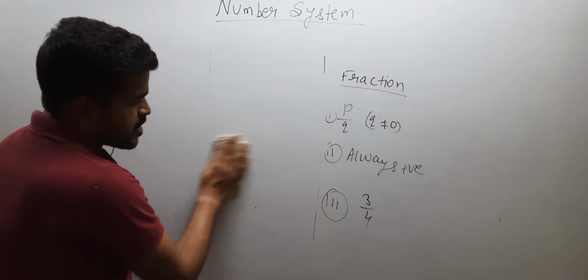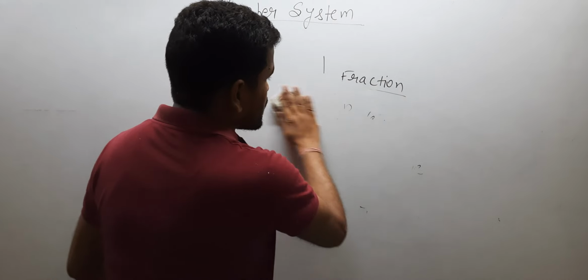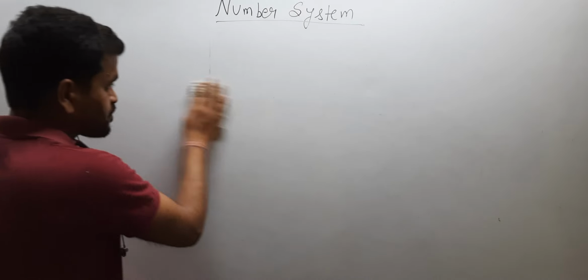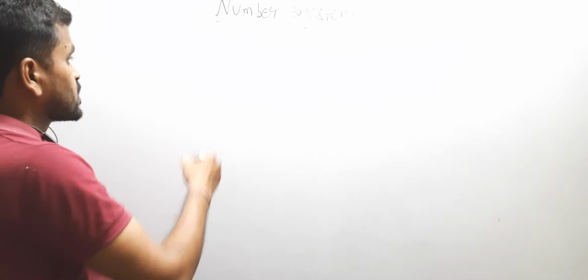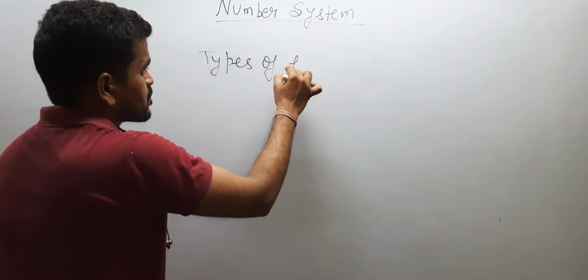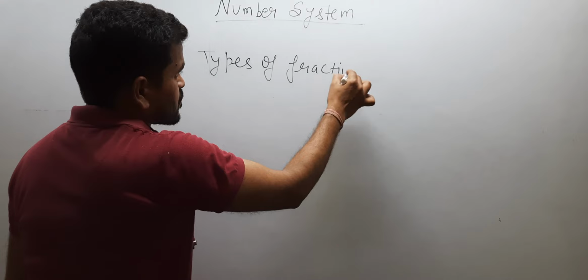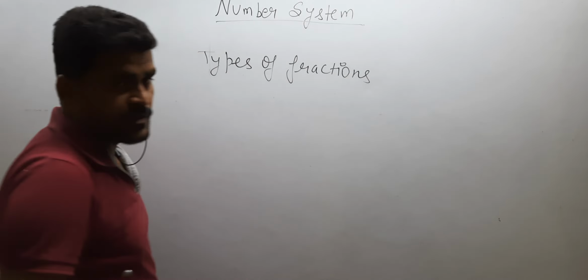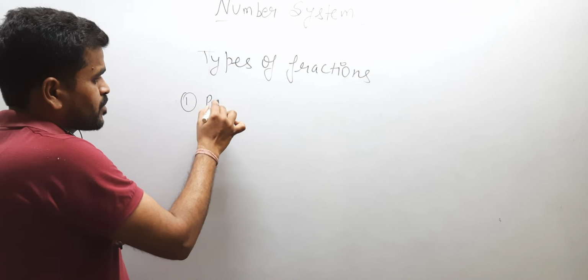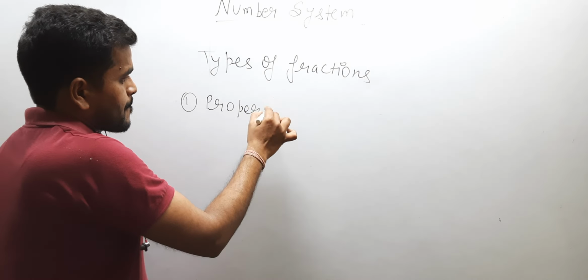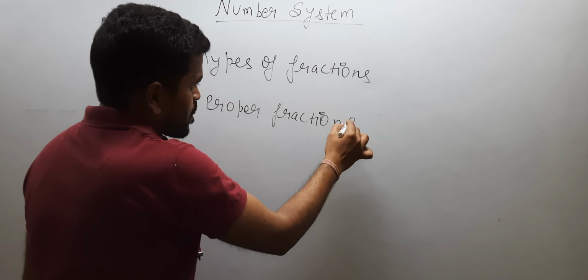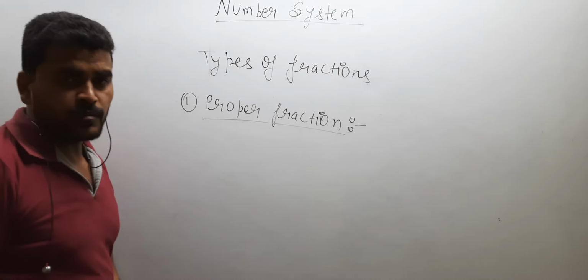After completion of the rational number and fraction, let's discuss some more points. Types of fraction. Fractions are of many types. First one is the proper fraction. What is proper fraction?